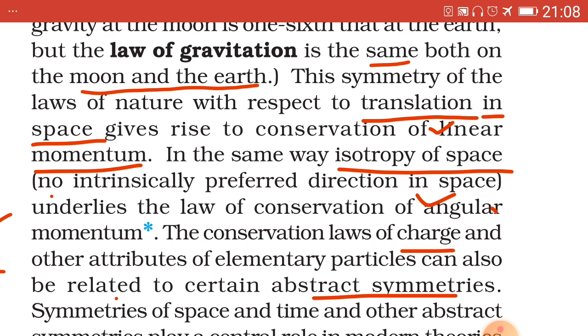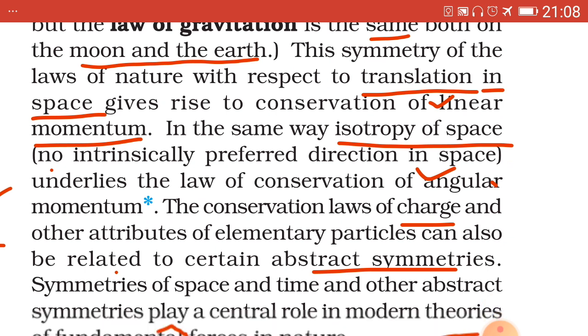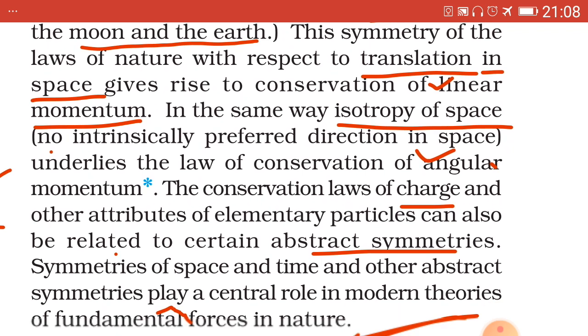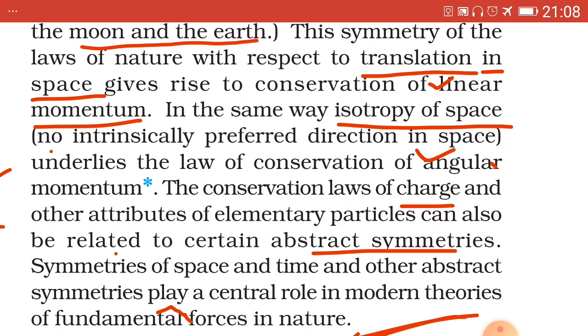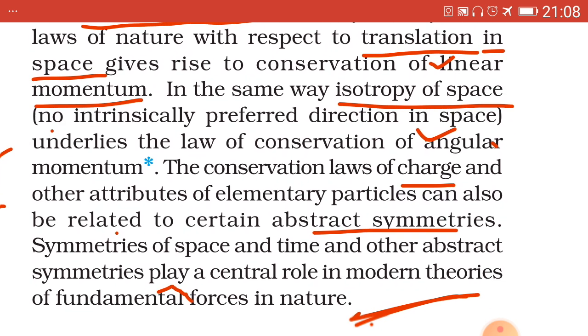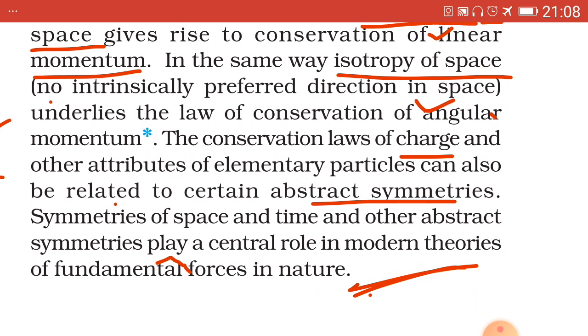Due to as space is homogeneous, we have the law of conservation of linear momentum, and as space is isotropic, we have the law of conservation of angular momentum. Here it's given in the same way. Isotropy of space means no preferred direction in space underlies the law of conservation of angular momentum.